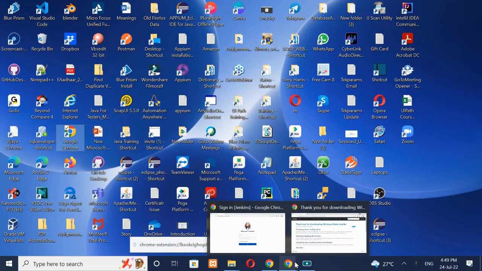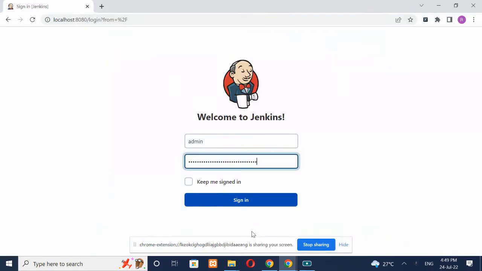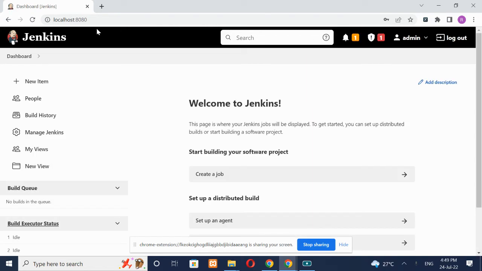Right. So I got my admin password and pasted it over here. Admin username, but this is the default one. So you can give admin and then the corresponding admin password, right? So now I click sign in. So now Jenkins is working on the localhost.